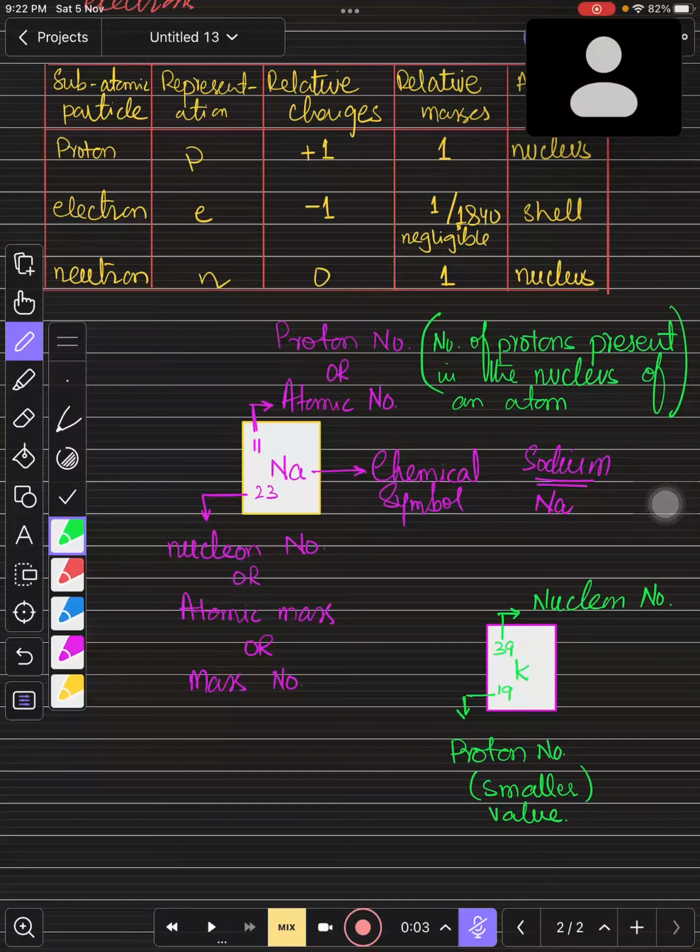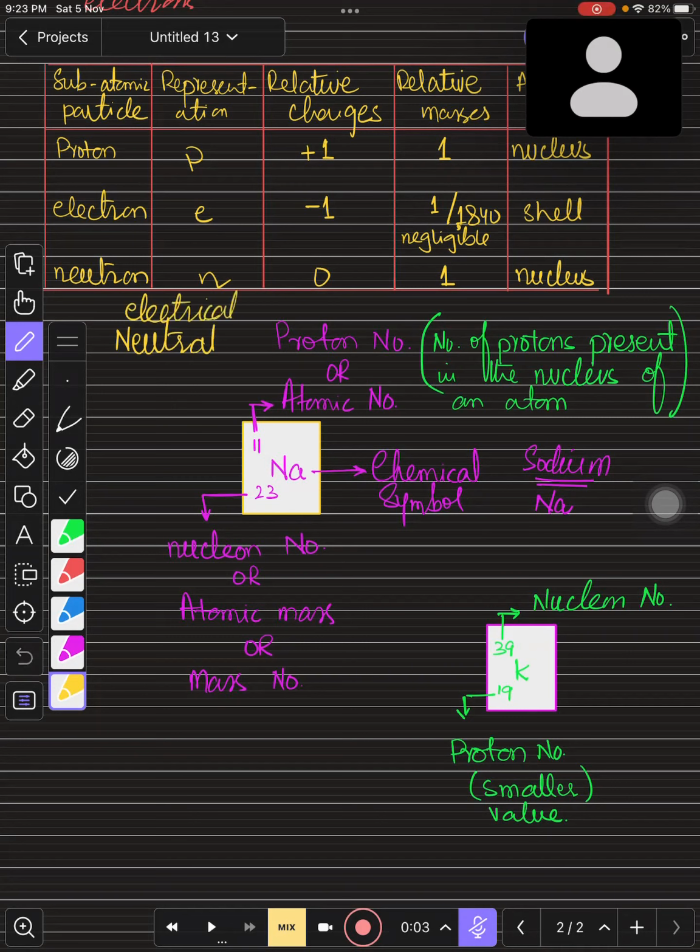Yes. And also, you can see over here there is no positive or negative sign on sodium or on any element in the periodic table. They are always without charges. They are not positive and not negative, so they are electrically neutral.